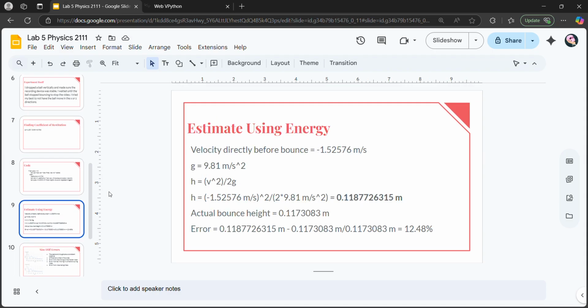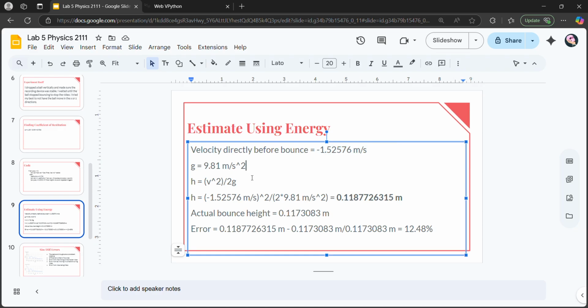We can also estimate using the energy, as I did before, where one data point was the velocity directly before the bounce, was found to be this. Using gravity and the height formula, this is what we found our next highest bounce should be, and the actual next highest bounce was this. From that we can see that we only had a 12.48% error, and this doesn't include drag, so this is actually a very accurate representation.